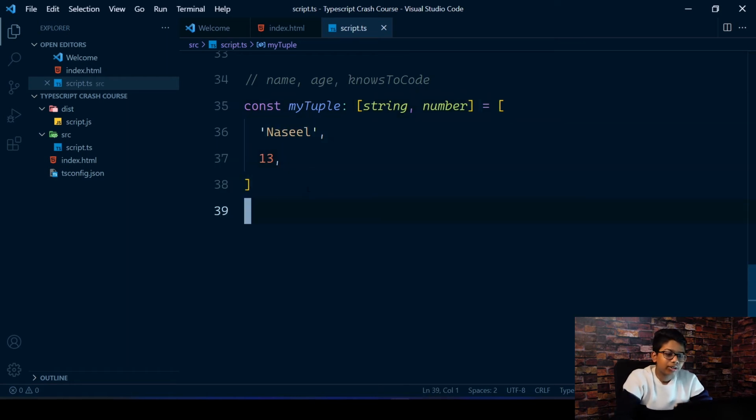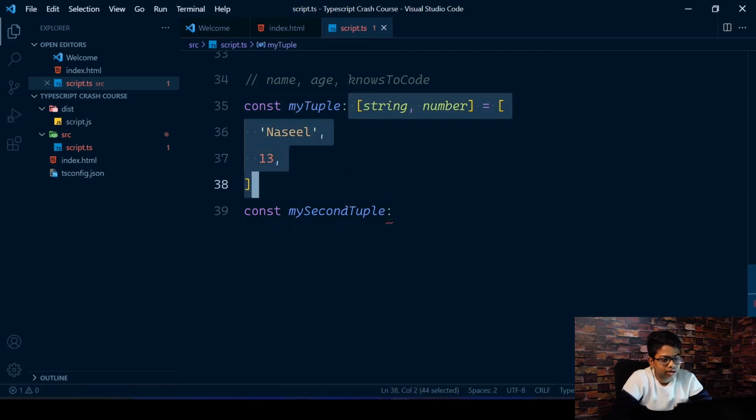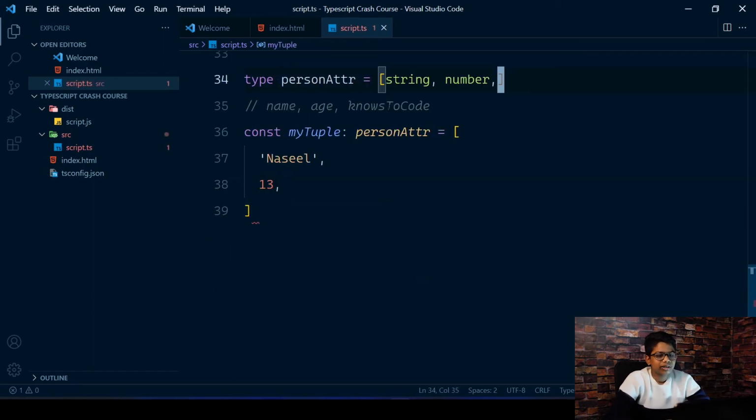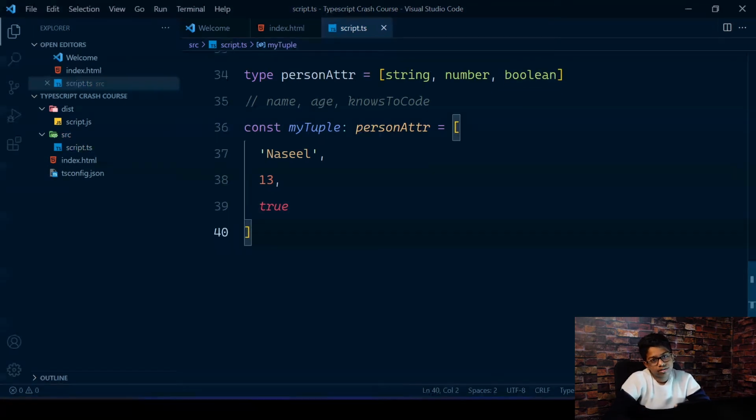But for example, if you're going to create another one, so const my second tuple, you have to again give all these things again. So you have to just do that, but that's not convenient. That's why I created the type. Of course you can use this thing if there's only one to do, but I'm just gonna go with this code. So that is tuples.